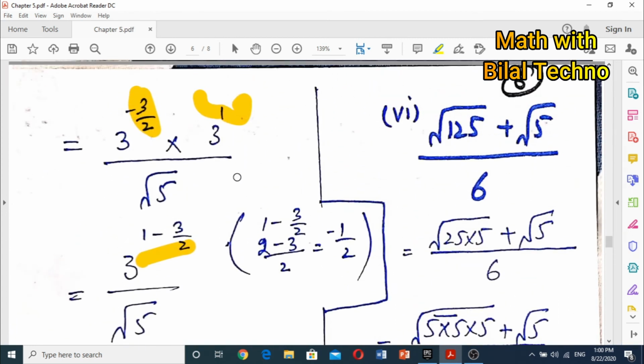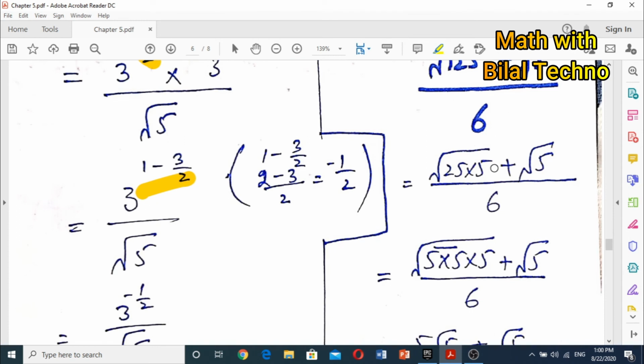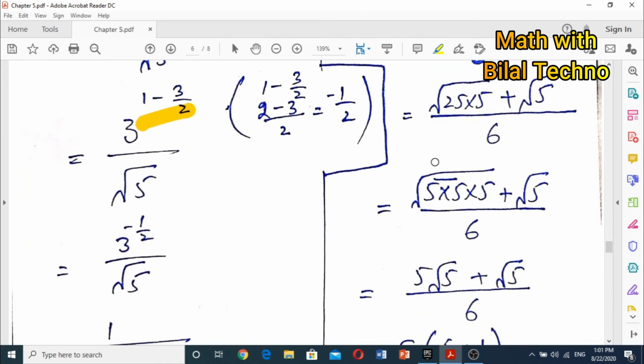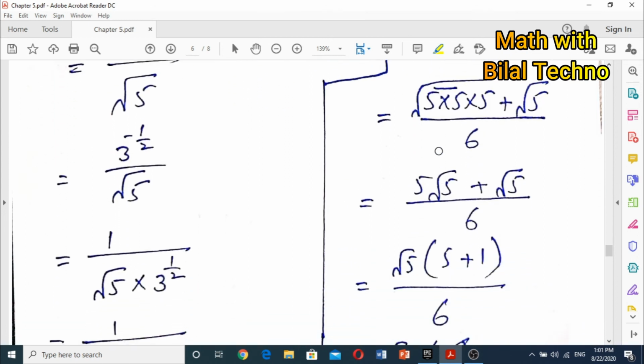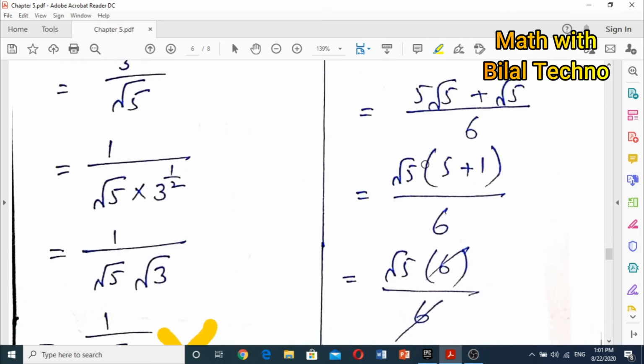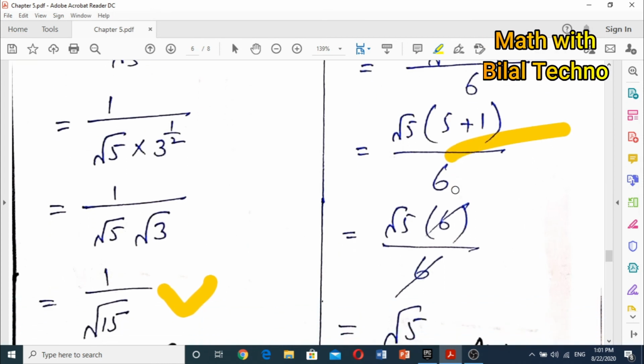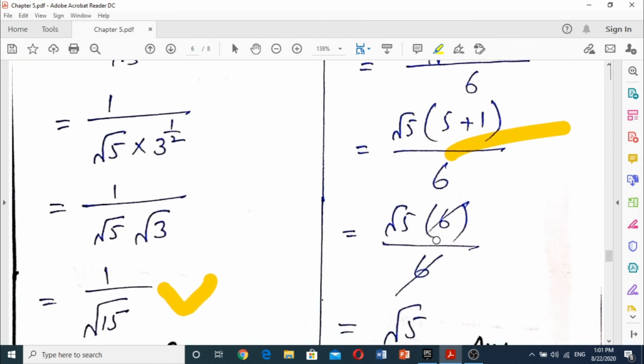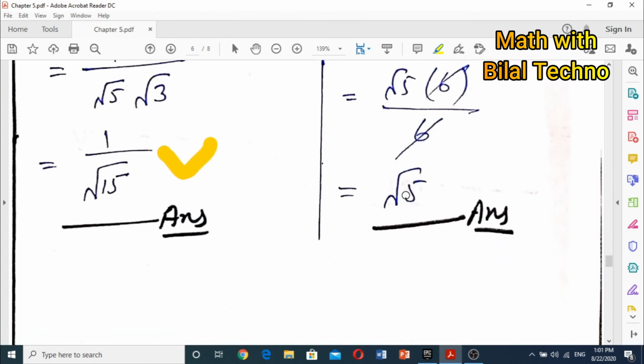So the next question is part 6 of question 6: square root of 125 plus square root of 5, divided by 6. So square root of 125 is also written as square root of 25 into 5, plus square root of 5, divided by 6. Now 25 is simplified, 5 into 5, so it becomes 5 square root of 5 plus square root of 5, divided by 6. Now we will take common square root of 5, and inside it becomes 5 plus 1, and in the denominator 6. So 5 plus 1 is 6, the 6 will cancel, and the answer will be square root of 5.